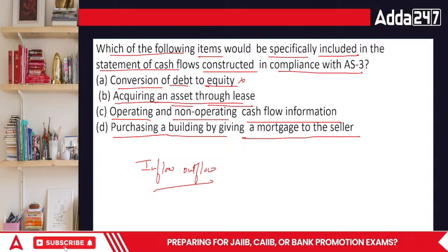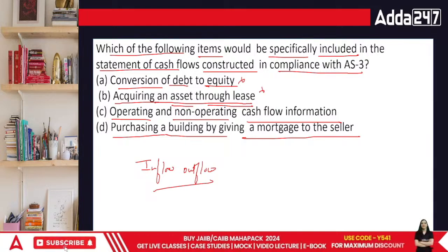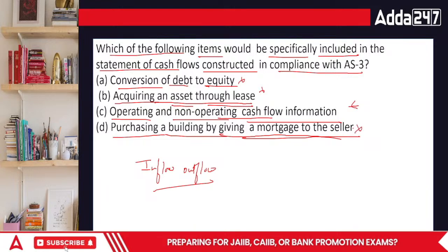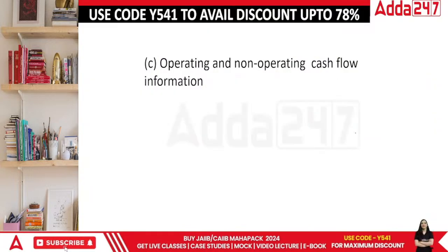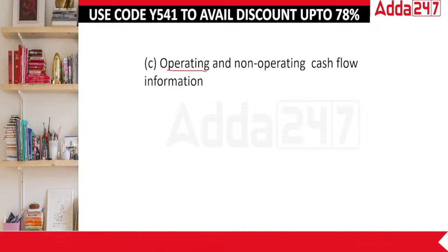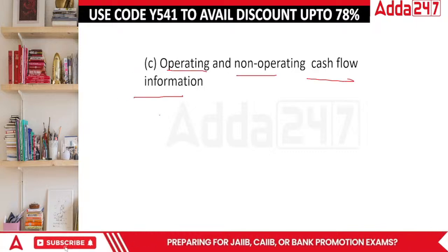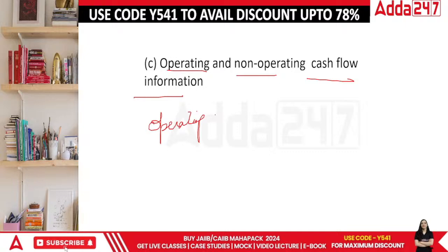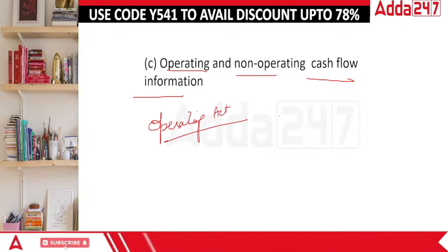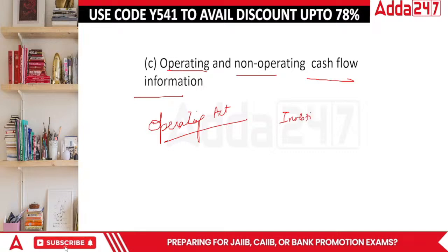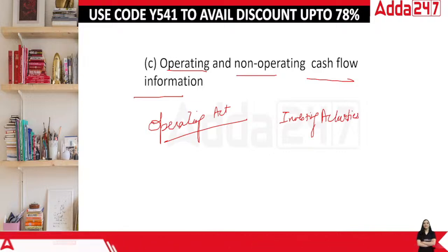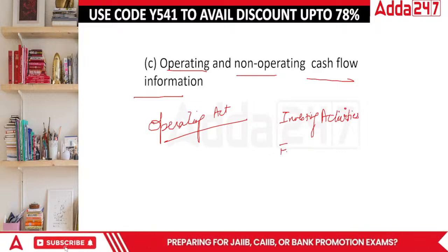Acquiring an asset through lease, if you're not making a payment, is not relevant information. Operating and non-operating cash flow information, that can be the point. Purchasing a building by giving a mortgage to the seller, there is no movement of cash. There's only one point where there actually is a movement of cash: operating and non-operating cash flow information. You say that this is my regular business, that is called operating activities, and whatever is not operating will go either into investing activities, which talks about where we put our money, or financing activities.